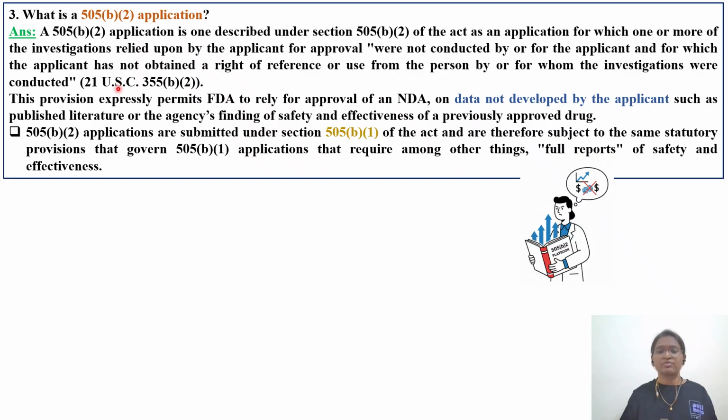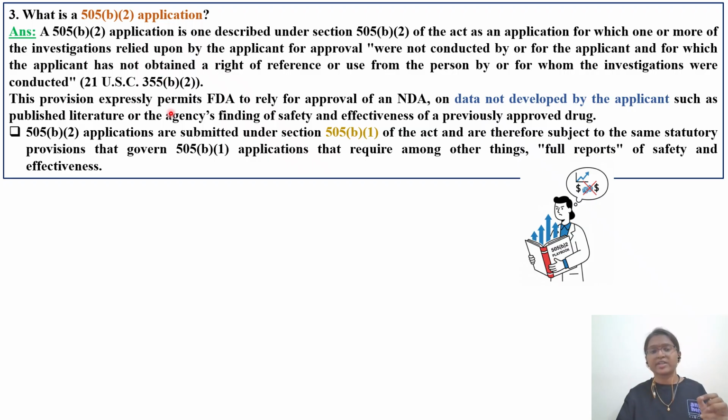Means in this 505(b)(2), a sponsor or innovator will do some safety studies and some efficacy studies, but the data will be used by another company. The applicant has not obtained a right of reference or use from the person by whom the investigations were conducted, so you are using some other innovator's data.